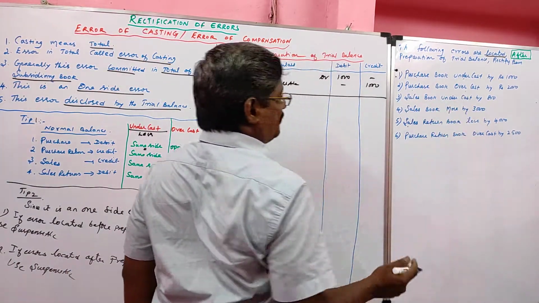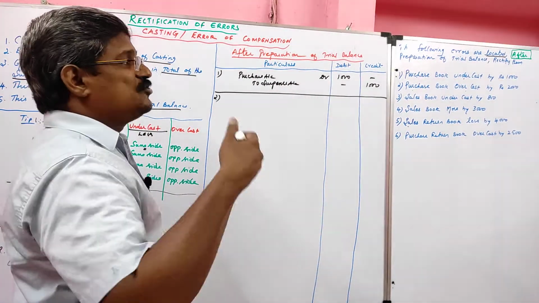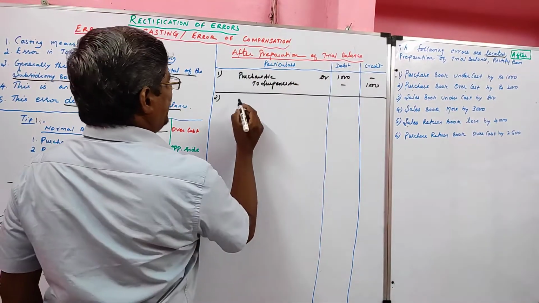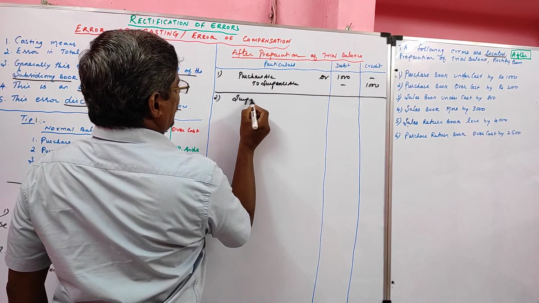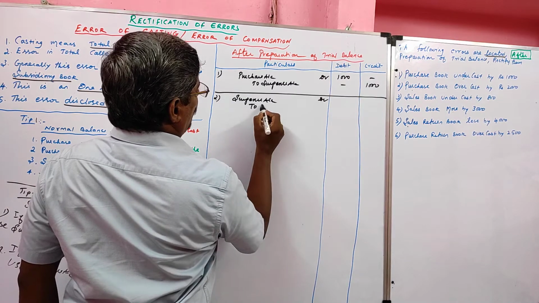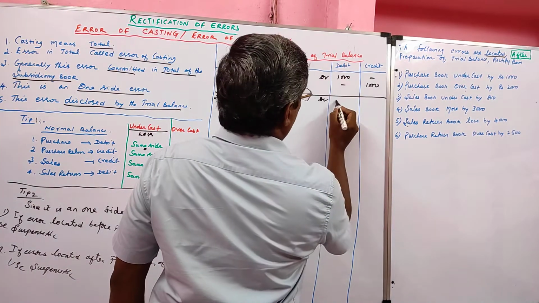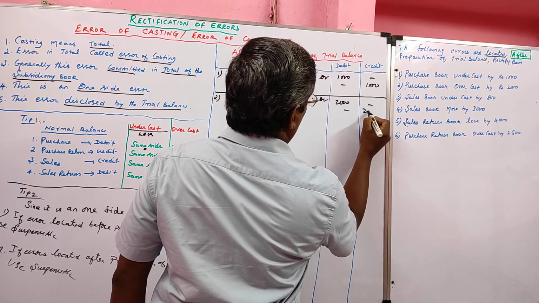Then question number 2. Purchase book over cost. Purchase normal balance is debit. Over means more, so it will go to the credit side. So now the entry is suspense account debtor to purchase account, the value 2000 rupees.